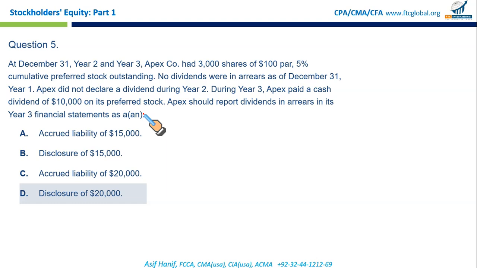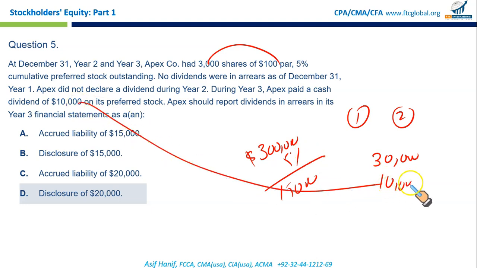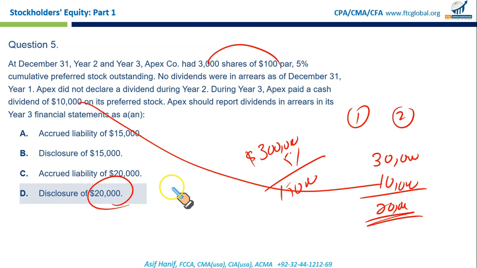First of all, you have 3,000 shares of 100, that means $300,000 times 5%, that means the annual dividend on cumulative preferred stock is 15,000. So for year 1 and 2, there should be a total of $30,000, of which you have paid 10. That means the balance to be reported as dividend in arrears is $20,000, and that makes D the correct option. You won't accrue this as a liability. You would report it as a disclosure in the financial statement.